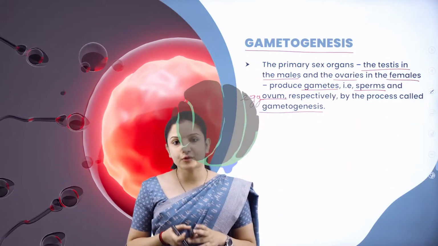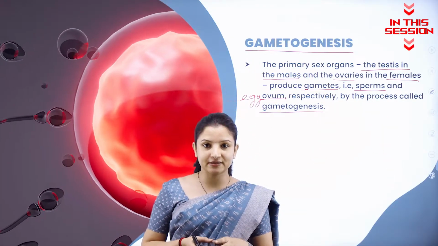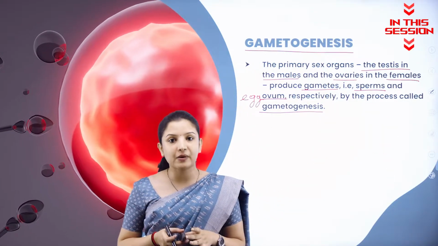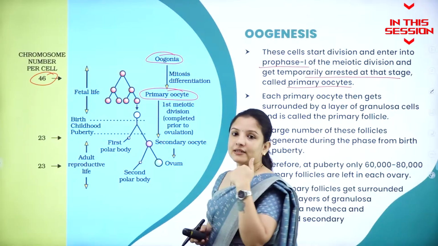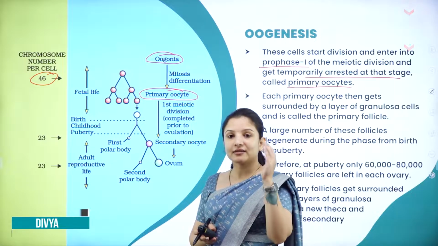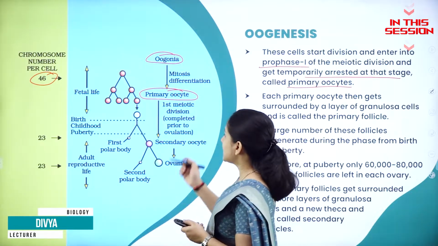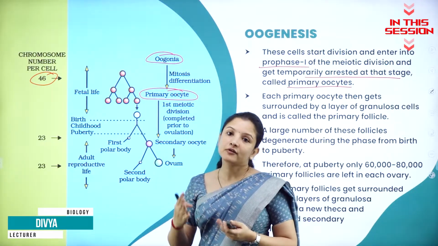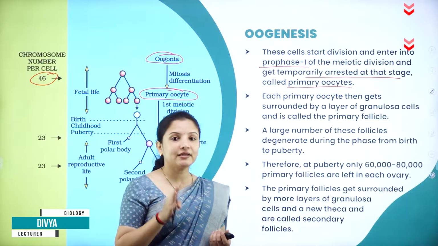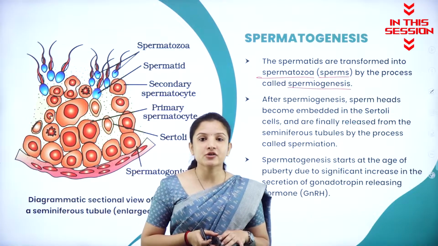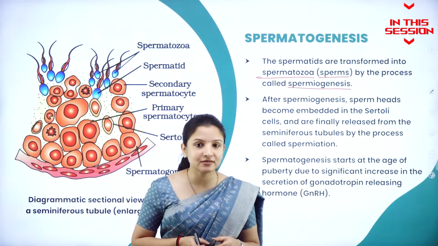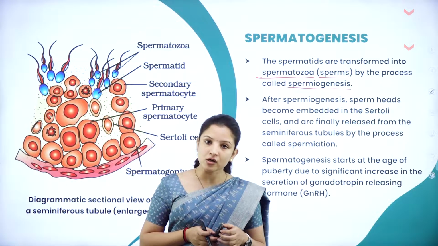The process of production of sperms by the testes and ovum or egg by the ovary is called gametogenesis. Once the child is given birth and she reaches puberty, only then will the next step of division start. So until then it gets stopped and arrested. The production of the sperms by the testes is called spermatogenesis.